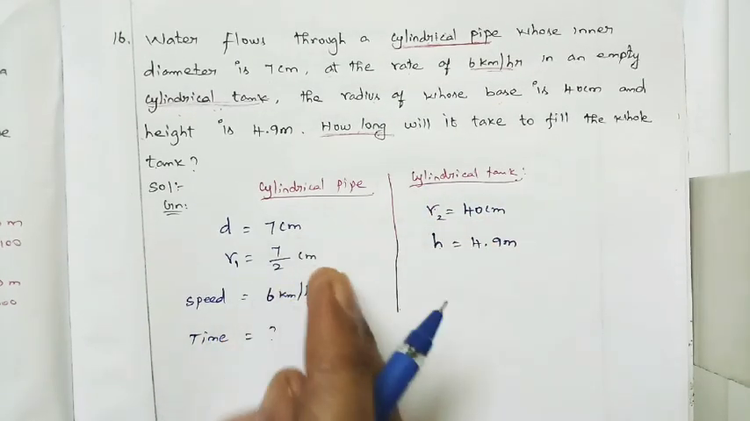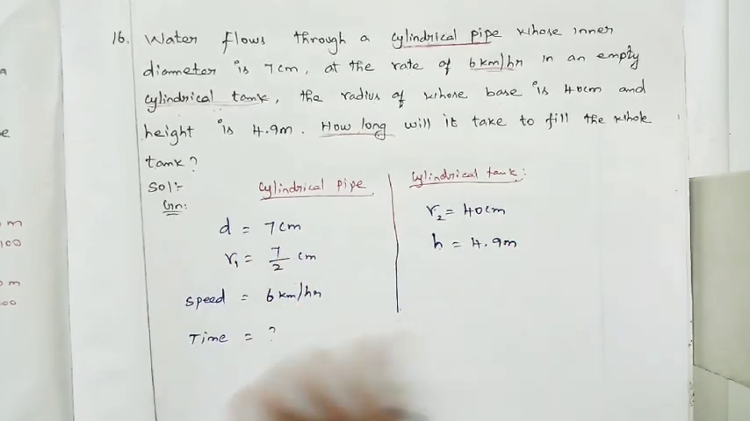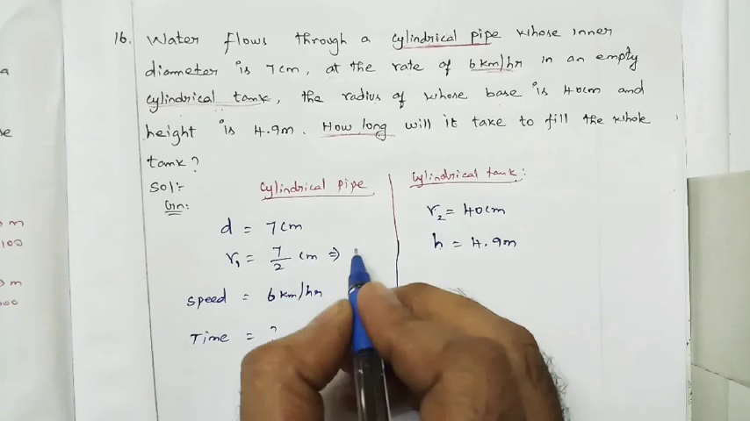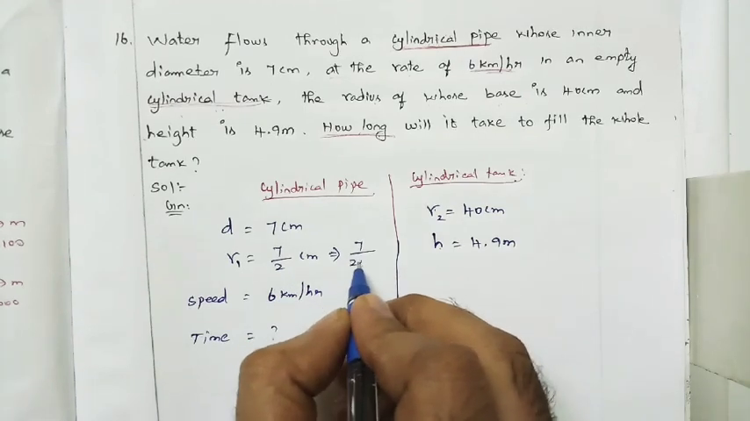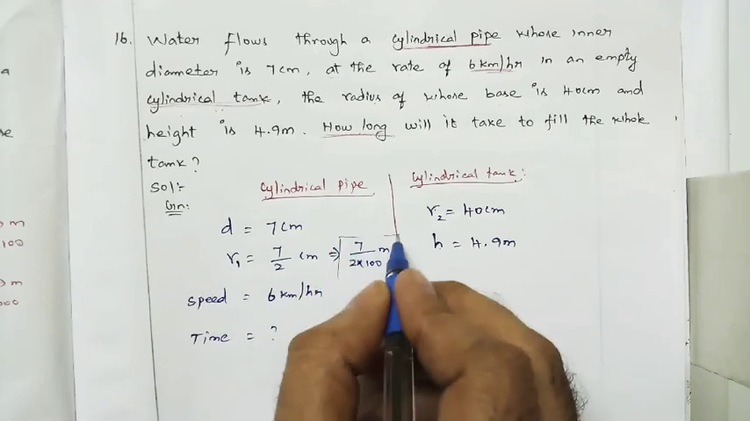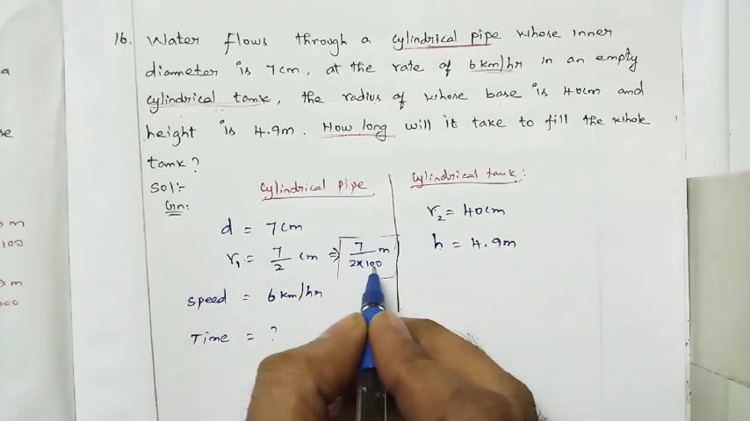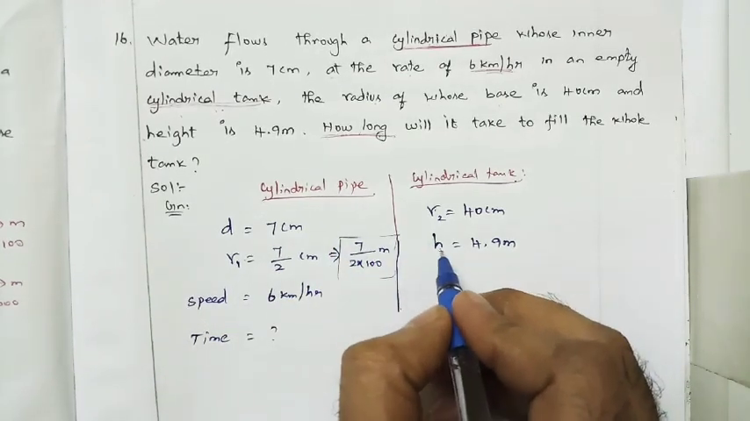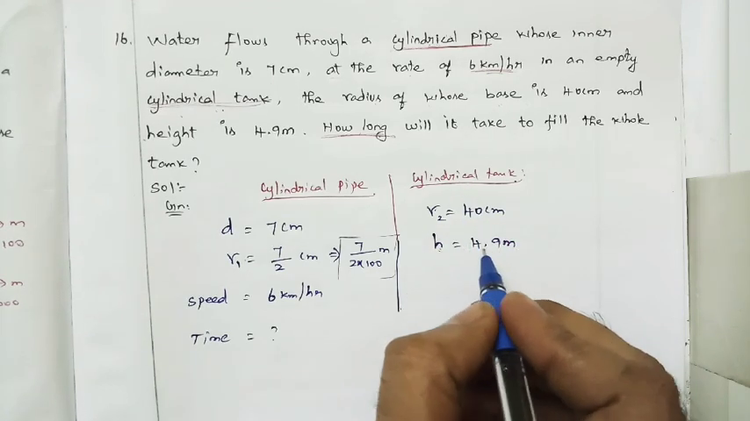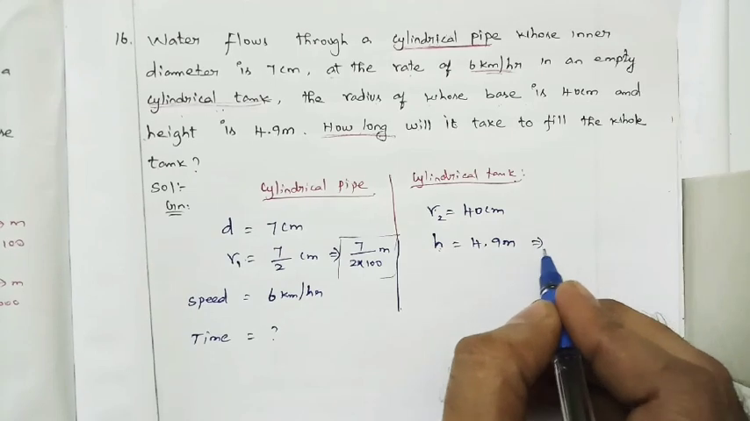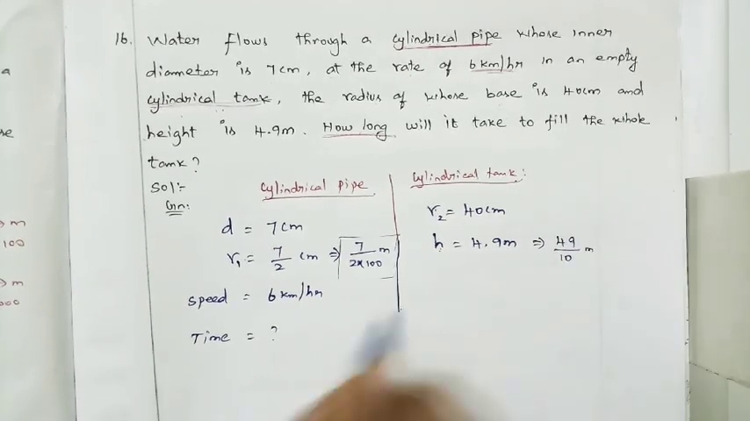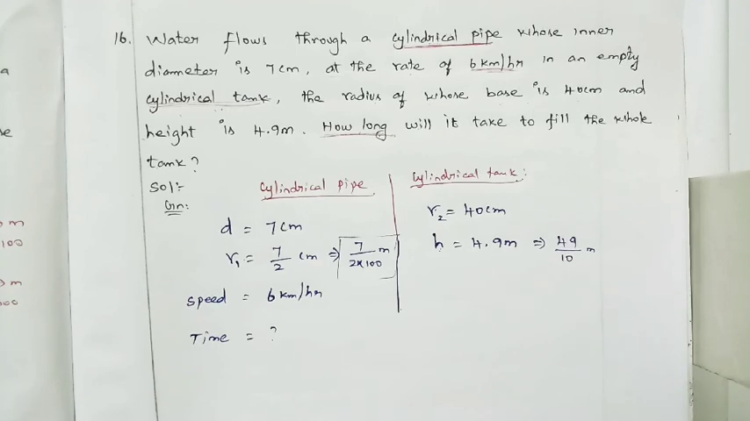Here now I am going to convert everything in terms of meter. So the radius, centimeter to meter, divide by 100. So 7 divided by 2 into 100 meter. Therefore radius is nothing but 7 by 200 meter. And the height of the cylindrical tank is already in meter, but it is in decimal form, so in the form of fraction: 4.9 meter is equal to 49 divided by 10 meter.